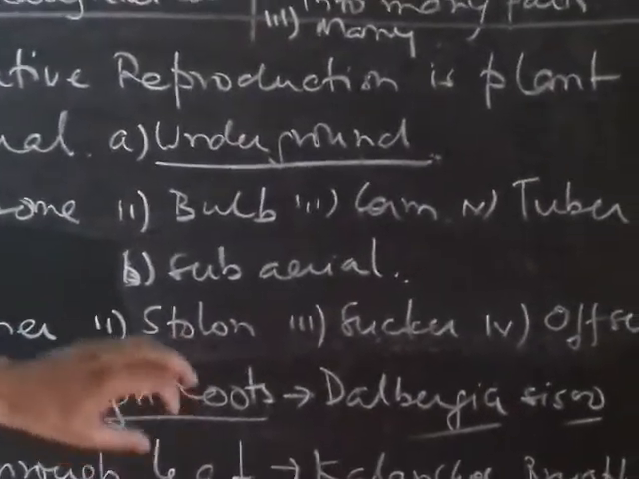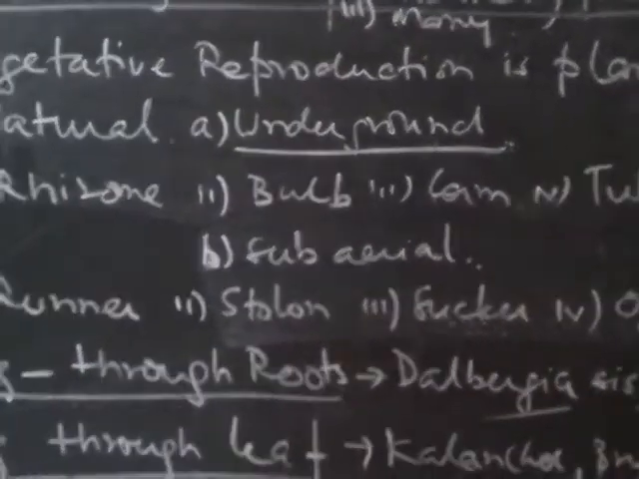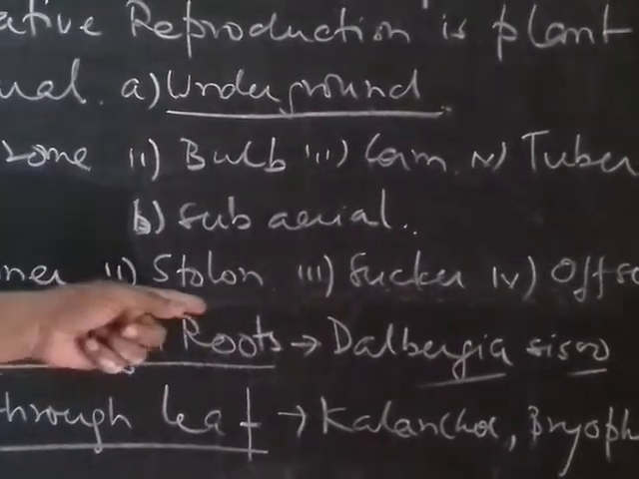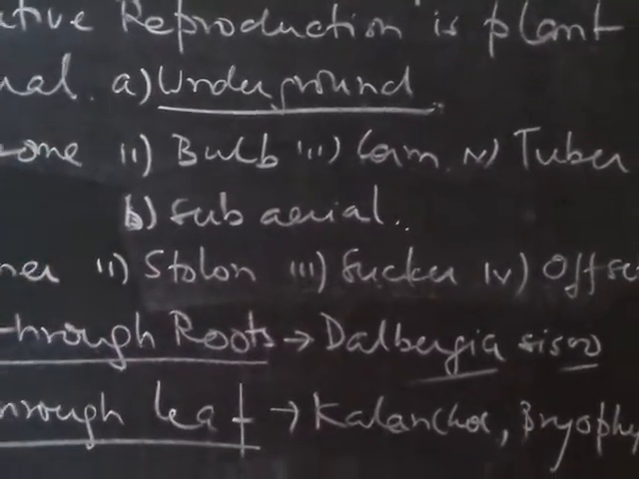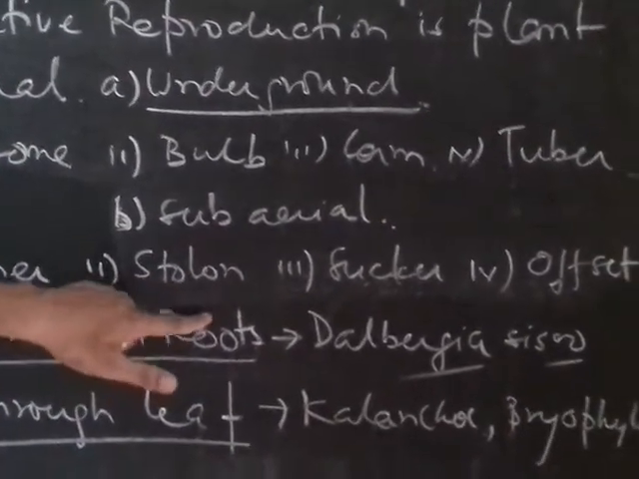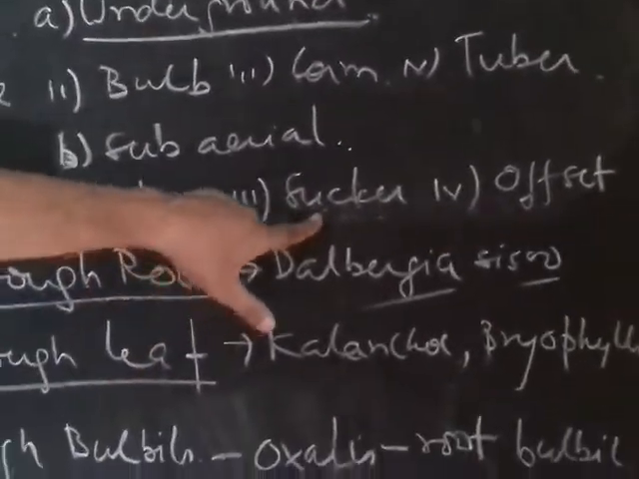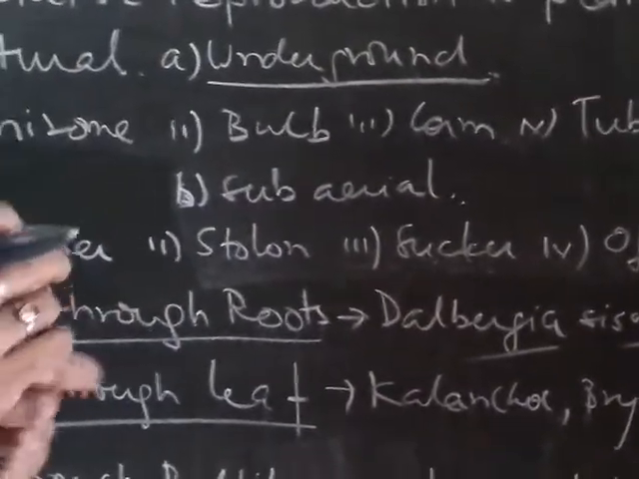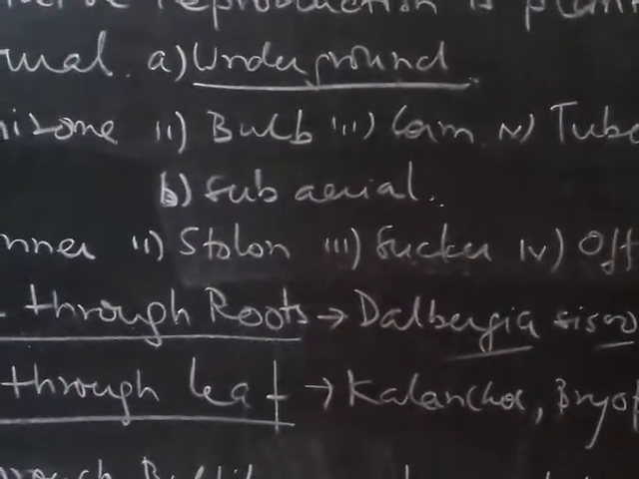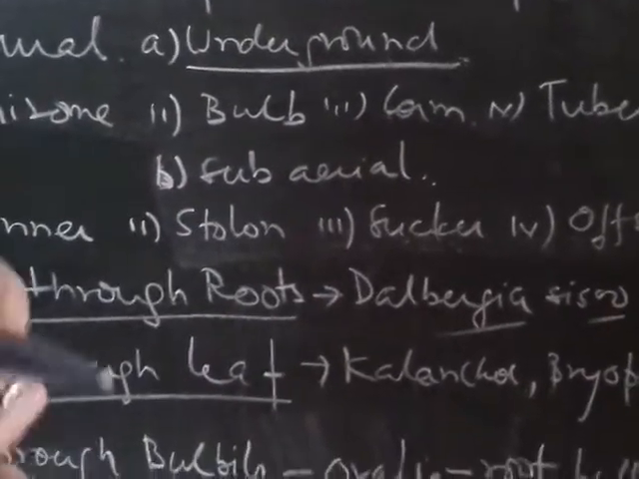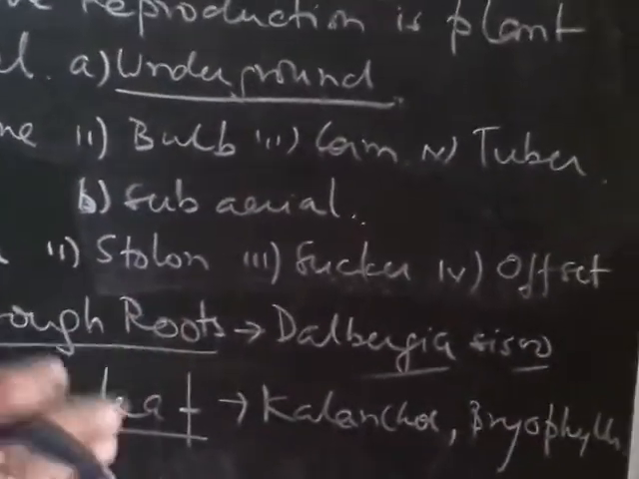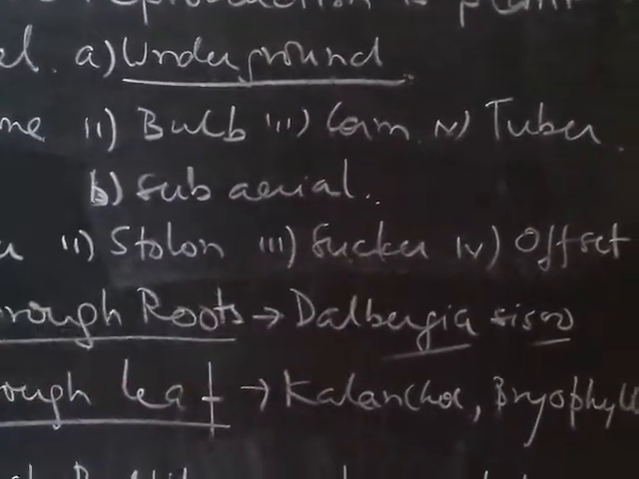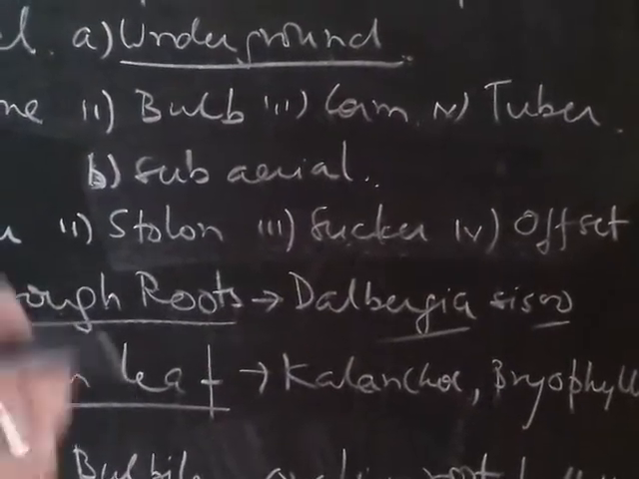Stolons are short stems, usually found above the ground, like in strawberry, I think. Suckers you find in mint. In chrysanthemum, a short portion of the stem grows under the ground and comes out again, and where it comes out it produces roots. If cut from the main plant, it will grow into a new plant. You find this in the flower chrysanthemum, or mint, pudina as we call it.